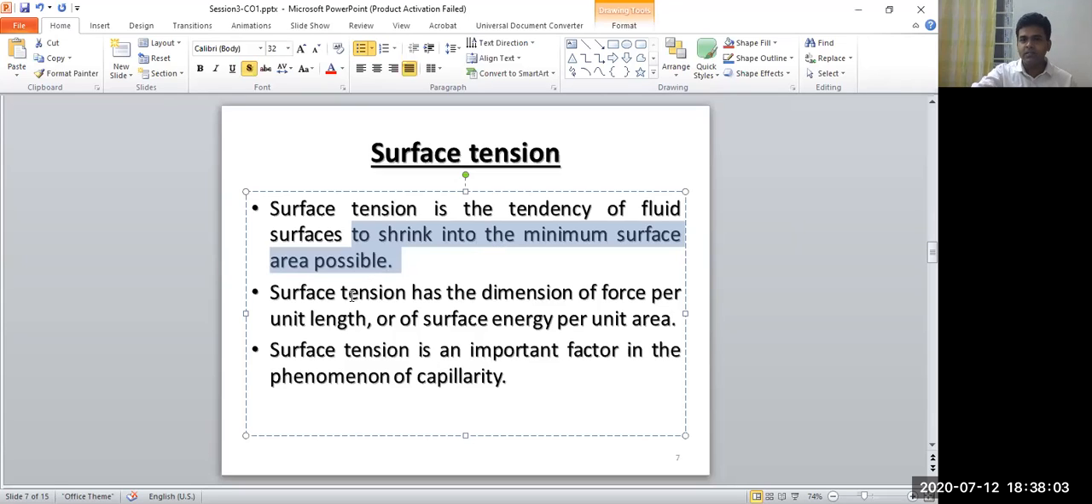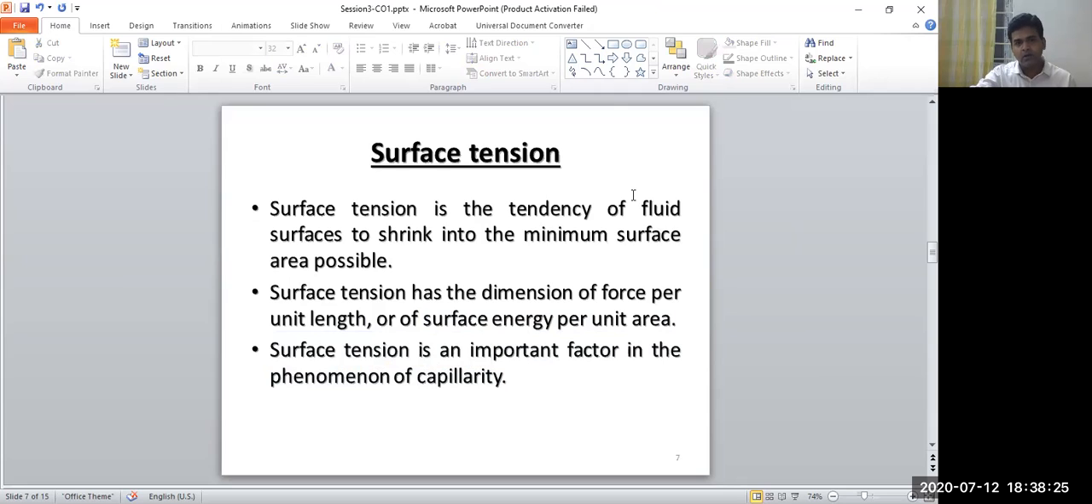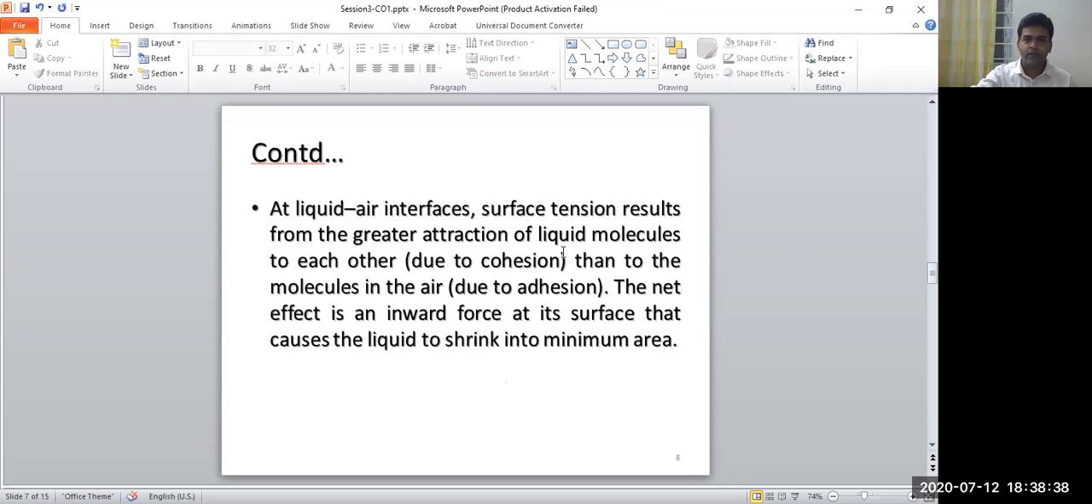What is the dimension of surface tension? Surface tension has the dimension of force per unit length. In terms of force, it is force per unit length. In terms of energy, it is surface energy per unit area. This is one of the most important factors responsible for capillarity. Capillarity we will see in the next slide. But first, know surface tension: it is the property of the fluid because of which fluids try to minimize their surface area.